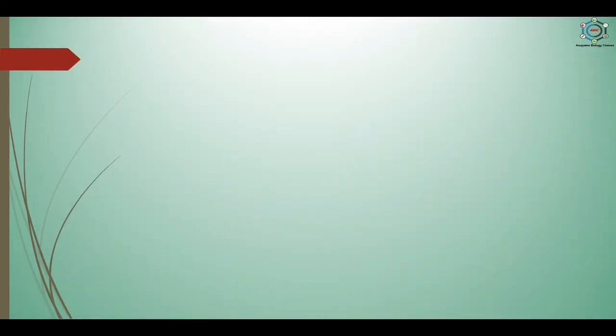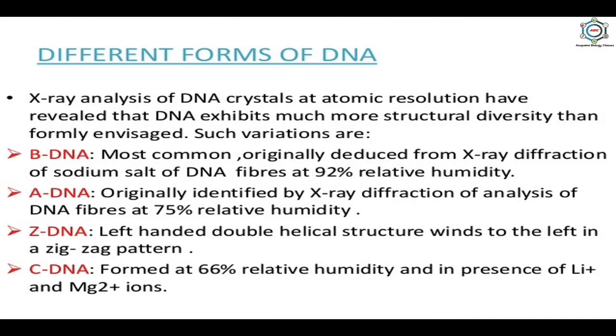After this, now the different forms of the DNA. There are many types of DNA. The X-ray analysis of DNA crystals at atomic resolution has revealed that the DNA exhibits much more structural diversity than formerly investigated. Such variations are like the B-DNA, most commonly originally deduced from the X-ray diffraction of the sodium salt of DNA fibers at 92% relative humidity, and A-DNA, which was originally identified by X-ray diffraction analysis of DNA fibers at 75% relative humidity.